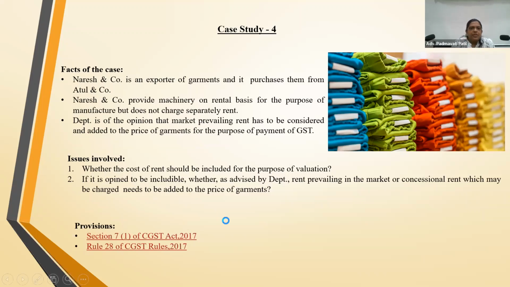Right. Okay. Now this again, coming to our earlier question, wherein I'm an exporter of garments, and for the manufacturer I'm providing some machinery on rental basis to the supplier. So the department says market value, whatever rent is prevailing in the market, I have to consider that. So what should we do? What should be the cost of rent? Whether it should be included. If it is includable, then whether we should take the independent prevailing rent, or can I take a concessional one?